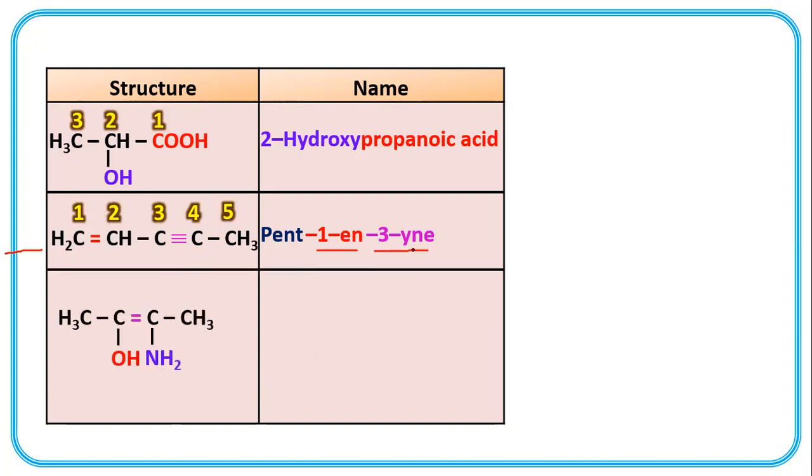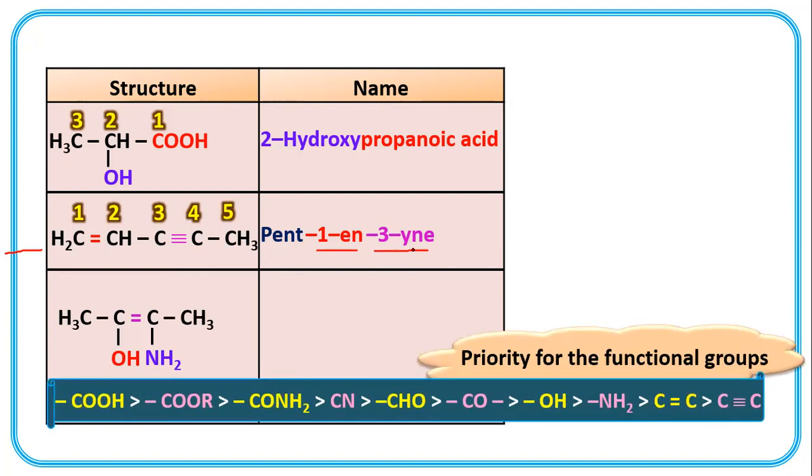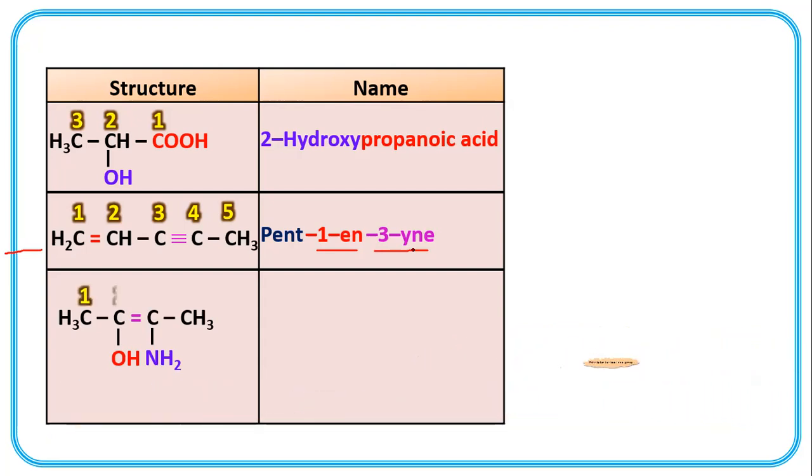Now here functional groups, colorful: OH, double bond, NH2. Priority order. First, second, third, fourth. 4 carbons means parent alkane is butane. But, 2-ol. Hydroxyl group present at second carbon, so 2-ol, alcohol. 2-en, double bond is present at second position.